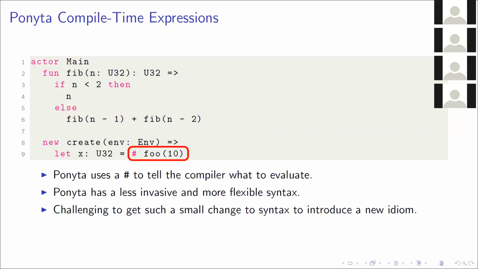And whenever a developer wants to see if they can evaluate the expression at compile time, all they need to do is whack a hash in front of the expression, and the compiler will go away and figure it out. You don't have to go and retrofit all your existing code to have the constexpr keyword. So that's really great. We have this really flexible programming idiom, which was achieved with just one syntax introduction. But that was quite challenging to get it to be like that.